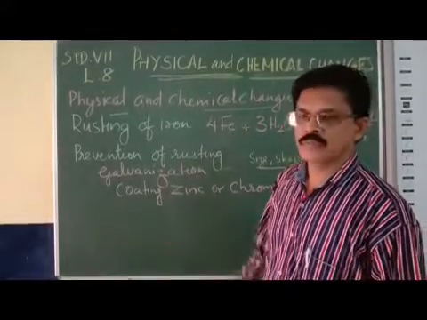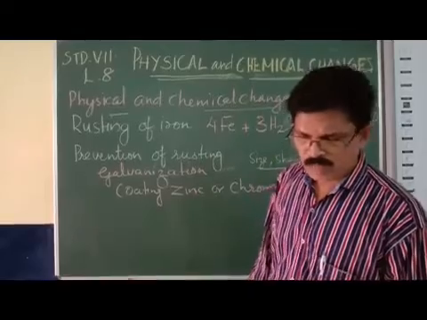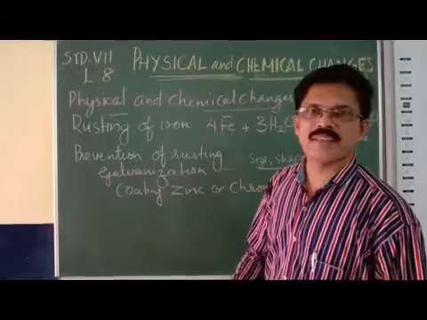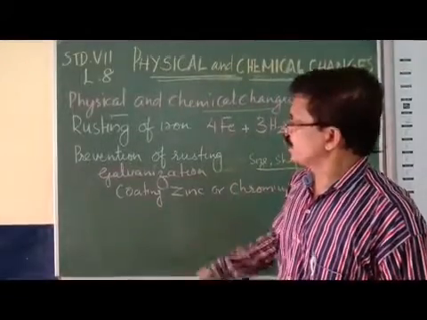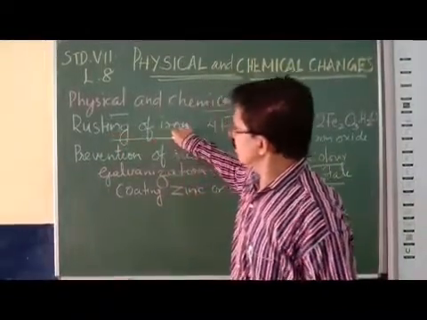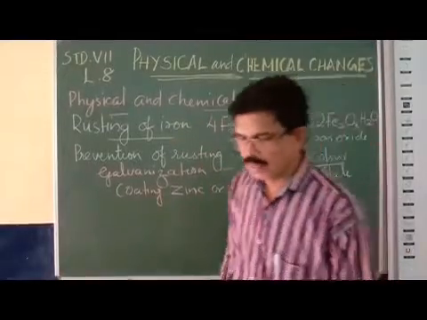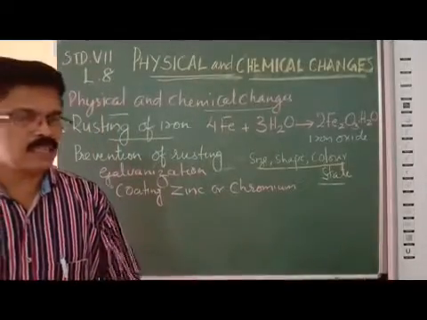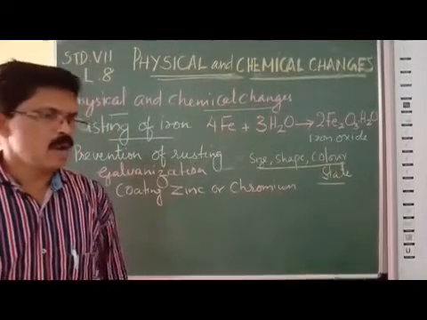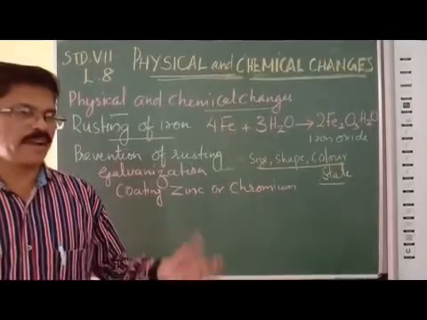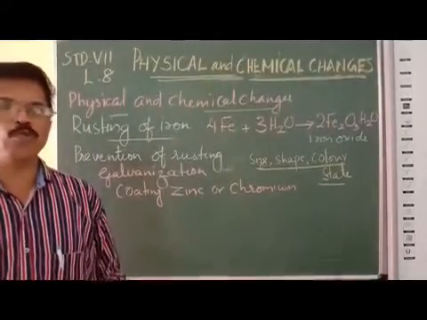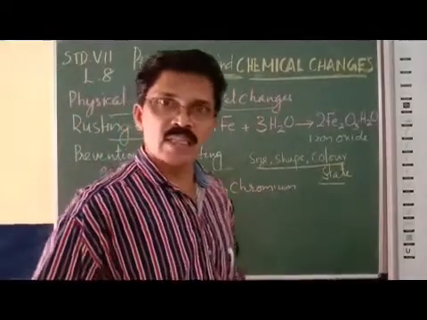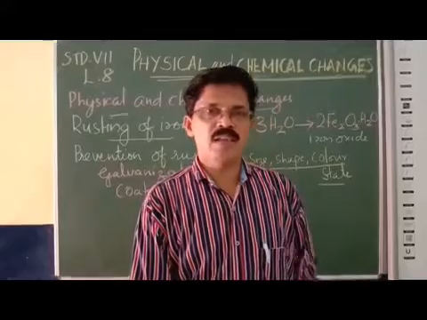Now let's go to some other examples. One of the most important examples that we can cite for the chemical change is rusting of iron. You might have seen the rusting of iron. What is the meaning of rusting of iron? Yes, iron material such as iron pieces, iron nails, iron objects, whatever it is, when it is exposed to air and water, in the presence of air and water, the iron develops rust.